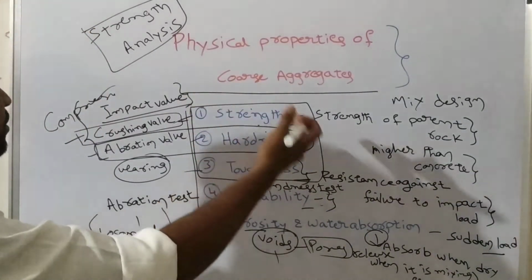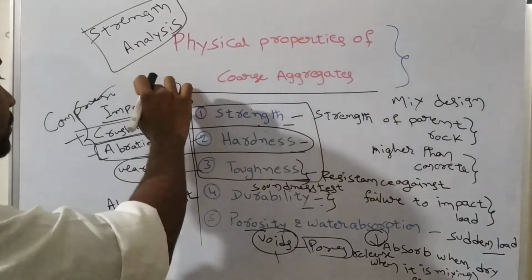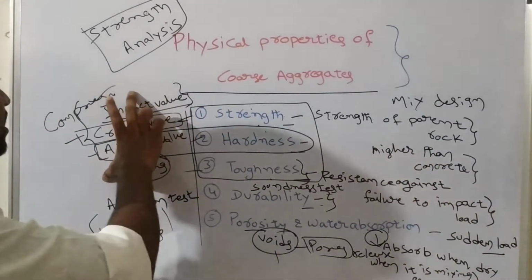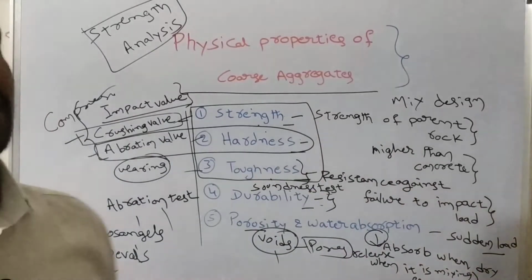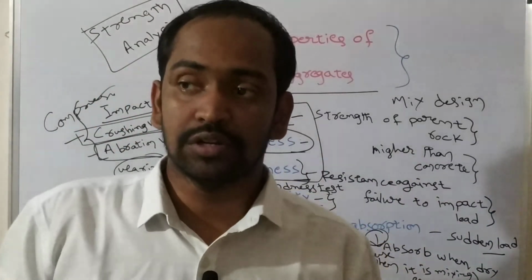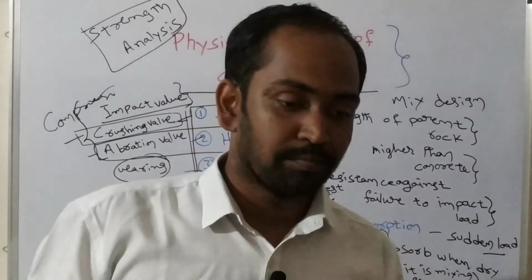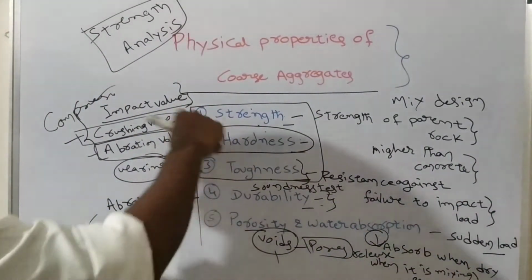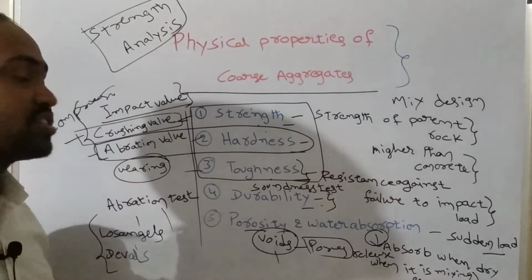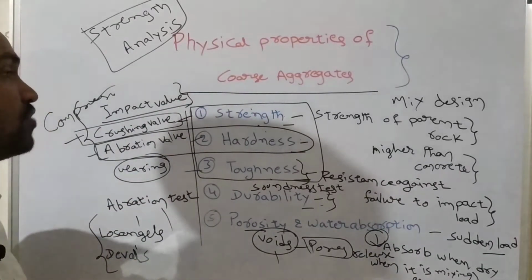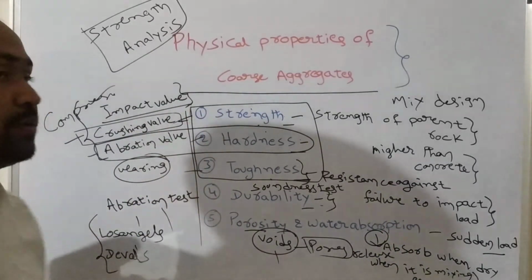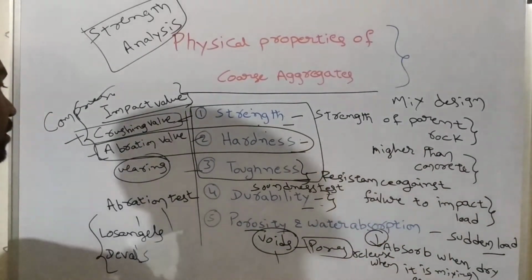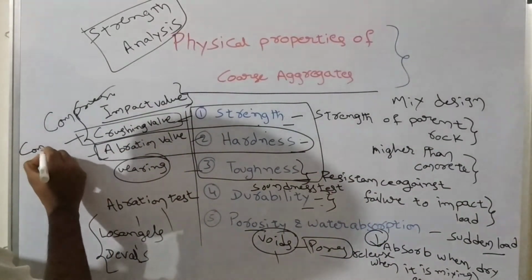Now I will discuss how to determine strength. It means how to determine crushing value, impact value, and abrasion value. By using these three values, we can conclude the strength of aggregate. The equipment used for calculating impact value is called the impact testing machine, and the equipment used for calculating crushing value is the compression testing machine or crushing value machine. Mostly the compression testing machine is used.